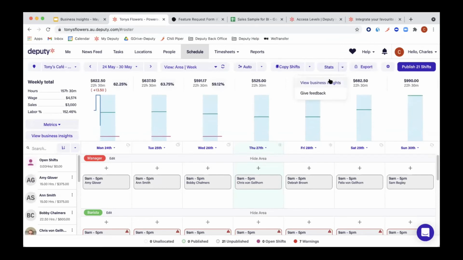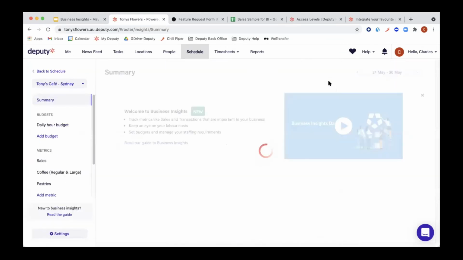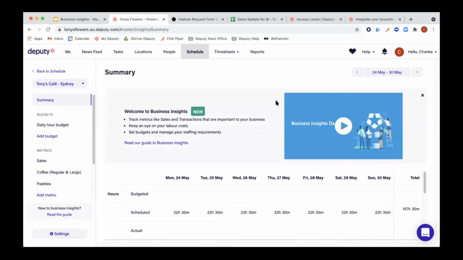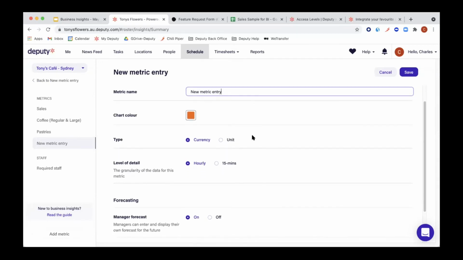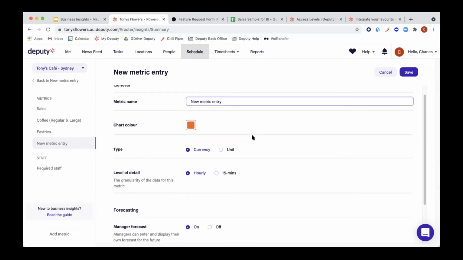There was also another question that I think plays into this, where someone asked, where does the coffee metric come from? Can I have that in my account as well? First of all, where it comes from is we created it. It's a custom metric. You can just create that one under metrics. You probably in your account wouldn't have coffee, regular and large, and pastries. You would only have sales. Just underneath it, where Charles is right now, where it says add metric, you can just click on there and add a custom metric. Whatever metric that will be in your business, right?